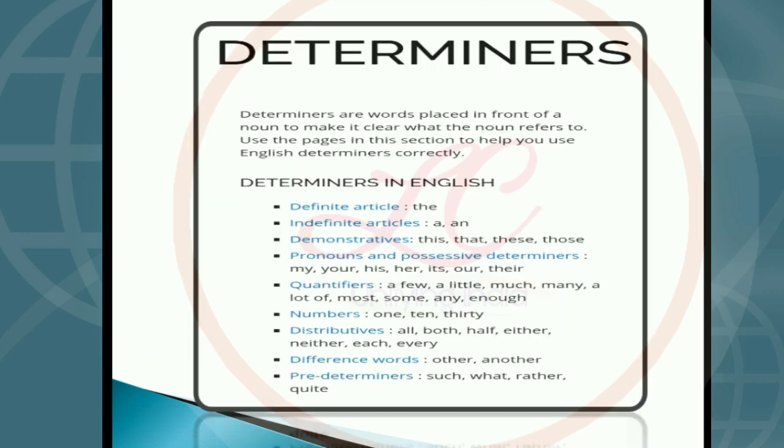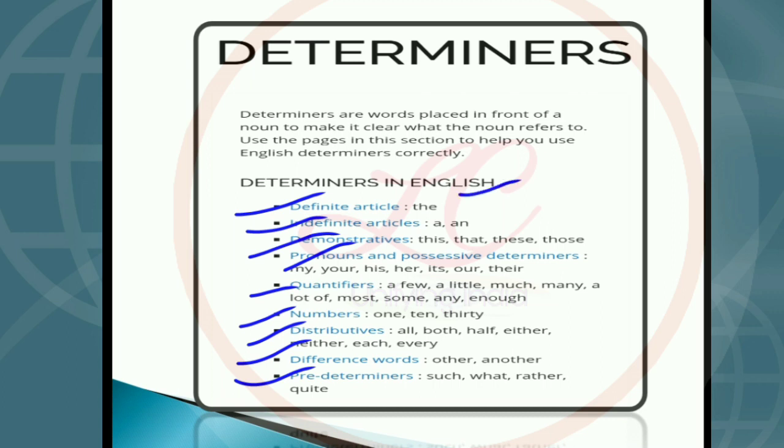Now, determiners in a bit more detail. There are many types of determiners: definite article, indefinite article, demonstrative, pronoun or possessive determiners, quantifiers, numbers, distributives, difference words, and predeterminers. Generally they are divided into these parts: definite articles, where the is an example of a definite article, and indefinite articles, a and an.